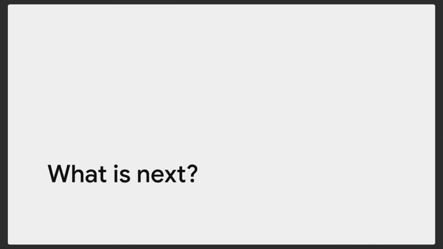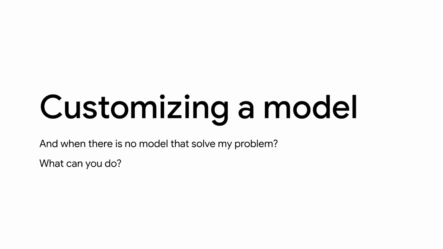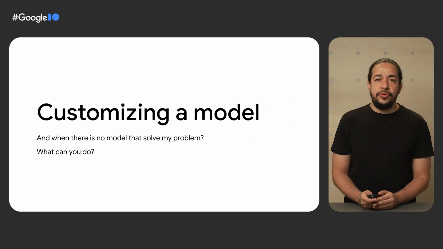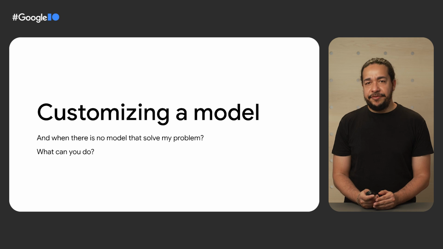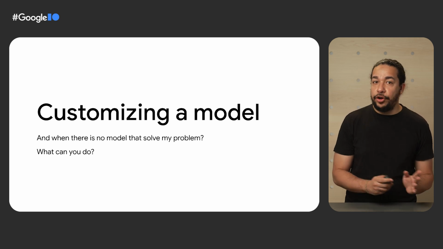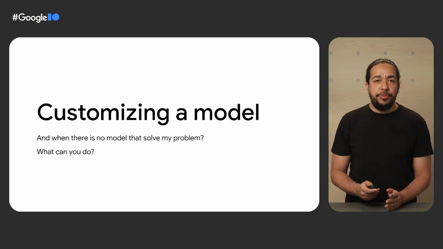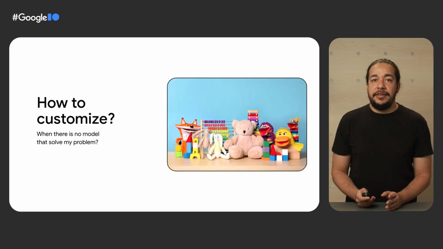Okay, by now you know some tools to help you use machine learning in your application. You know where to find models if needed, but there's one last step. What should you do when there's no available model that can solve your problem? Sometimes you are solving a problem that's similar to what is already solved, but not exactly. For example, let's suppose you want to find if an image has a specific toy, not only if there's a toy or not. Is it now the moment to learn linear algebra? Not yet.